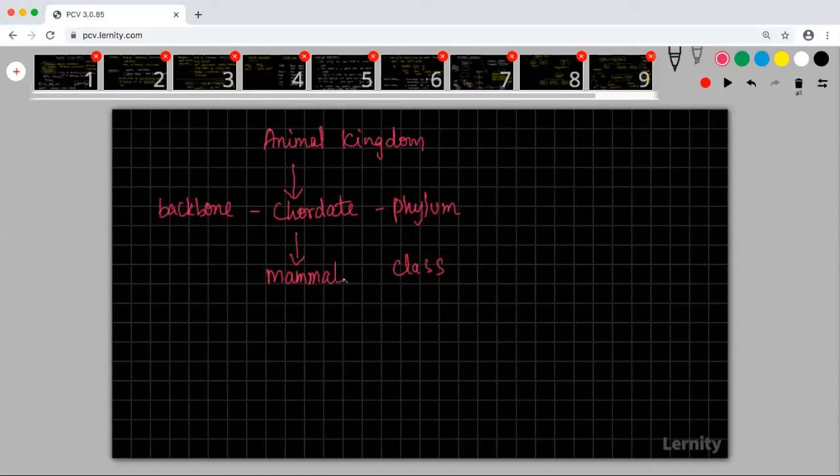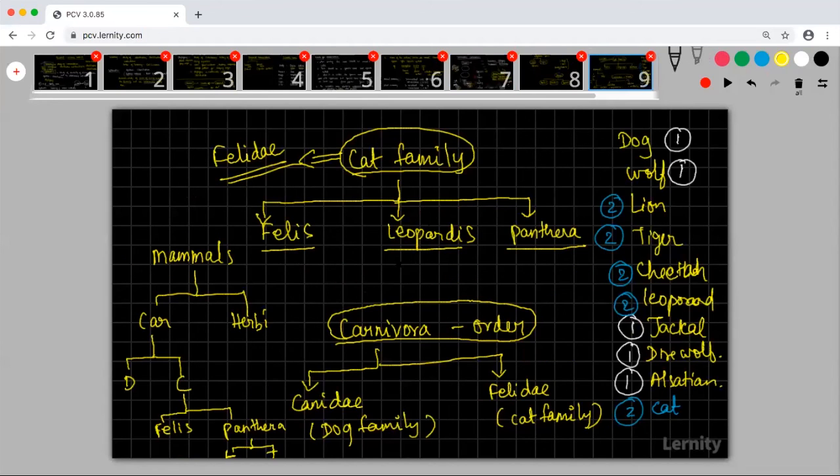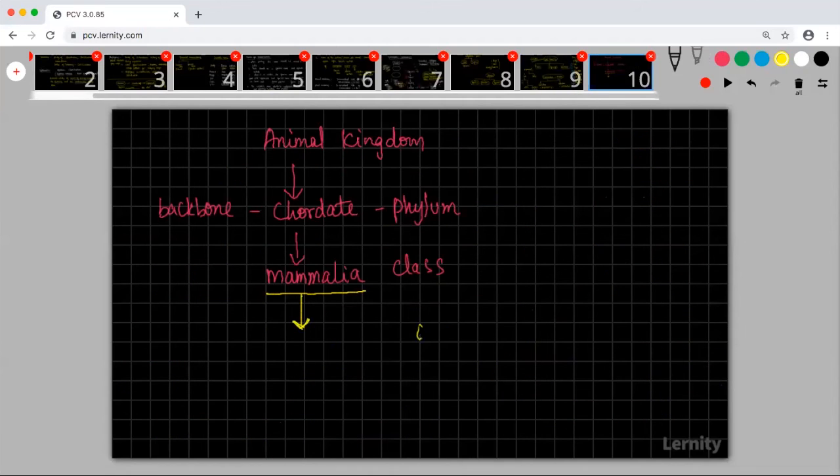What is Mammalia? The organisms which give birth to young ones and nourish them are called mammals. Inside Mammalia, it will come under the order Carnivora.